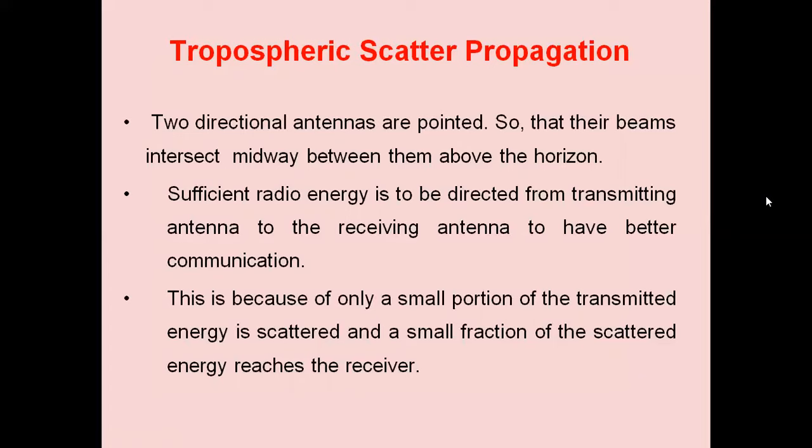Sufficient radio energy is to be directed from the transmitting antenna to the receiving antenna to have better communication. This is because only a small portion of the transmitted energy is scattered and a small fraction of the scattered energy reaches the receiver due to the forward scatter. So it is also known as forward scatter propagation because of it.